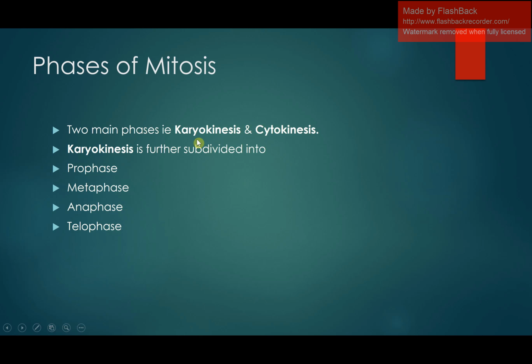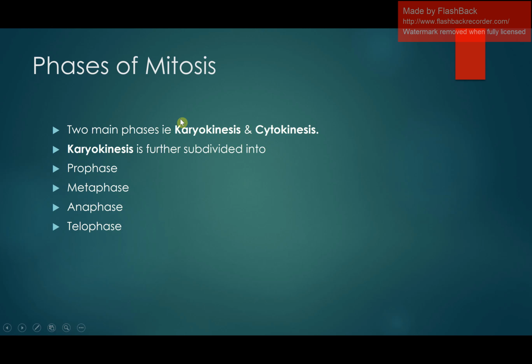So the division of a cell consists of two stages: the division of the nucleus and the division of the cytoplasm. The division of cytoplasm is a little bit simple, but the division of nucleus is very critical, or we can say it is a very systematic type of division, because the number of chromosomes in the next generation should remain the same as in the parent cell.